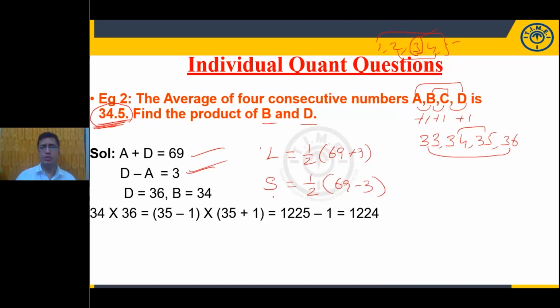B and D. Now you see D is the larger one, A is the smaller one. So this is the smaller one, this is the larger one. Now what is the value here? What is the value?